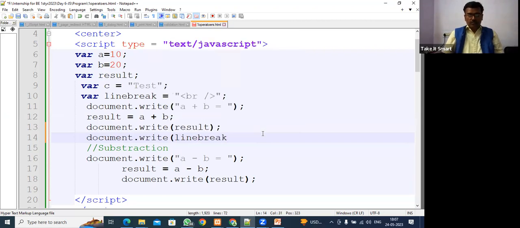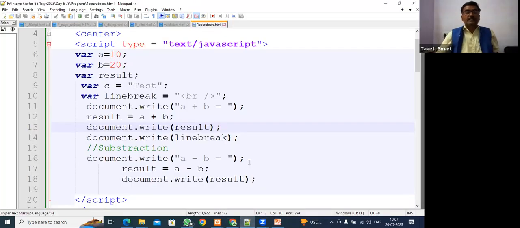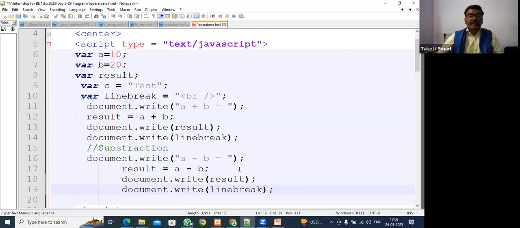Fine. So just close this, terminate this. So I have given a line break. Now you see the output, guys. Both are coming in different lines. So after one operation, we will always be giving a line break.